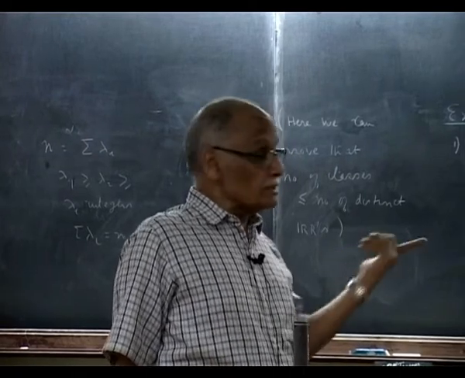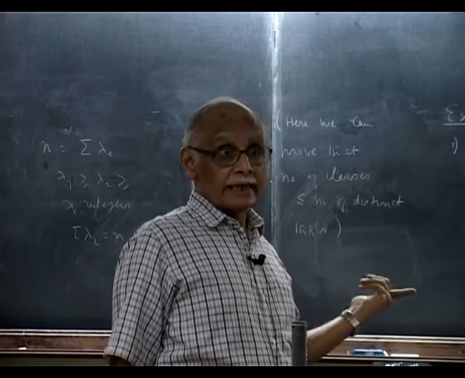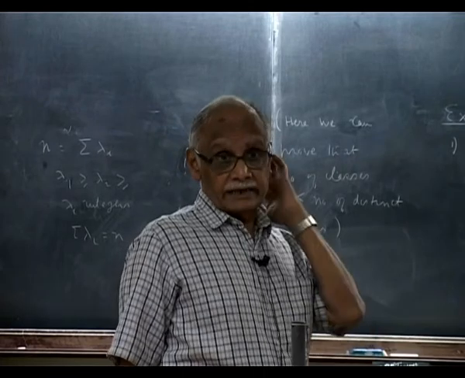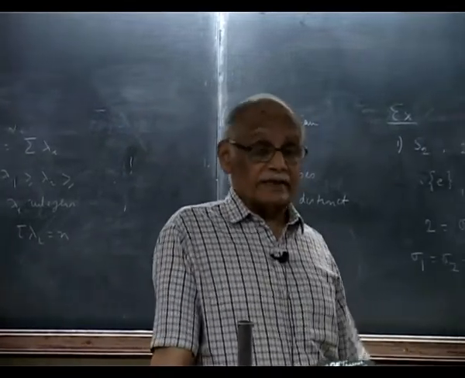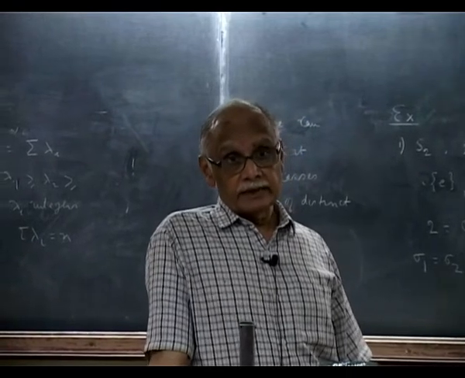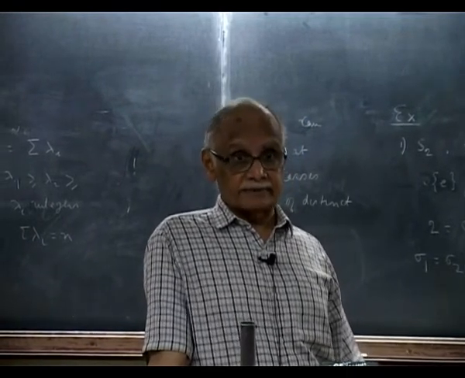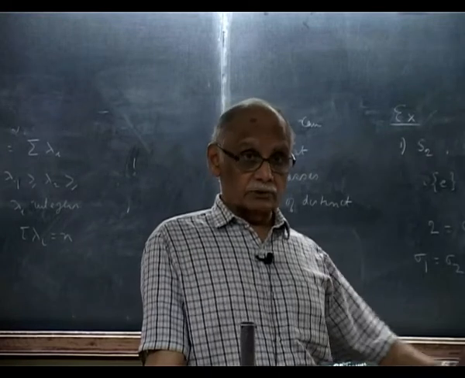Any finite group has a regular representation, and it is unitary, so it can be completely reduced. So every finite group has a complete system of irreducible representations. There is no doubt about that.